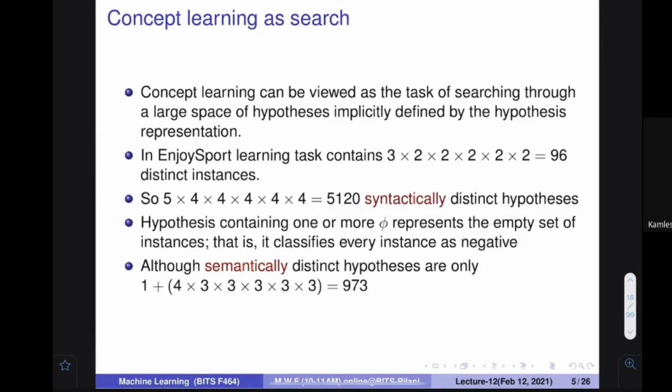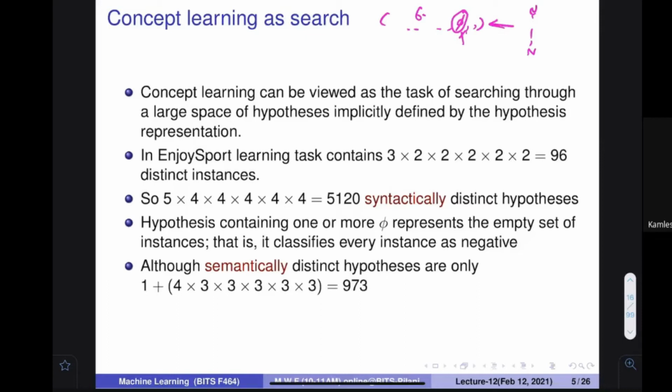So Miloni, is it clear that in your hypothesis, if I put phi anywhere, at how many places can I put phi? 6 places. I can put phi anywhere. So if I put a phi, then this particular thing would not accept any value over here, but your item would have that particular value. So if you supply any value, this hypothesis is going to say no, no, no, no for all such examples. Miloni, is it clear or not? This part is clear.